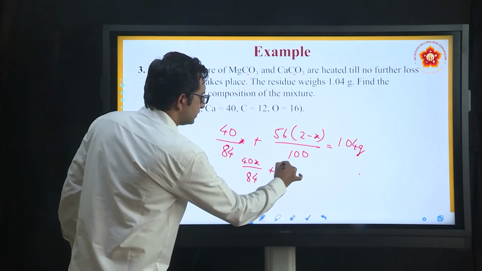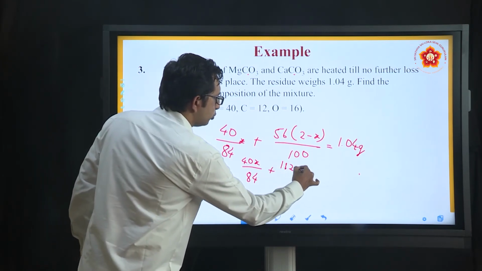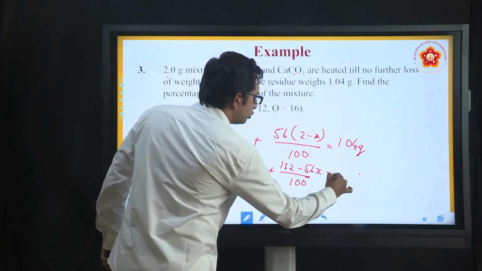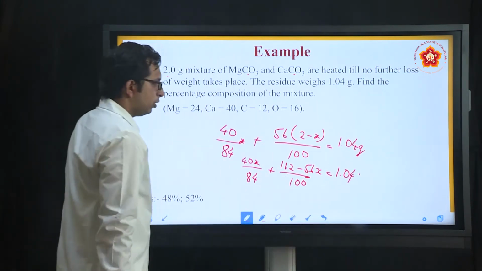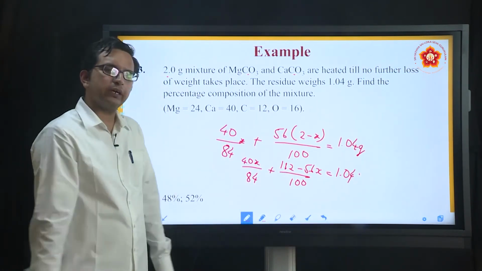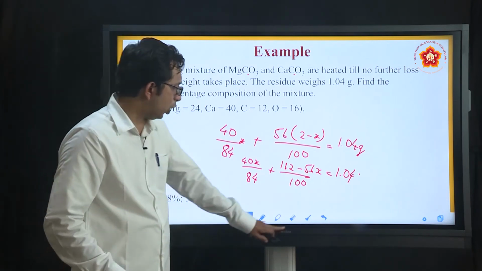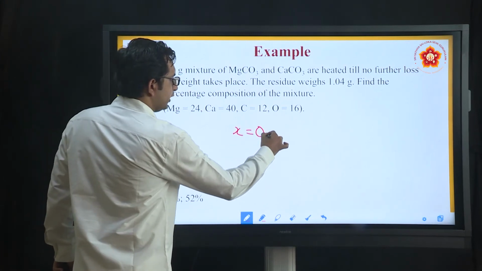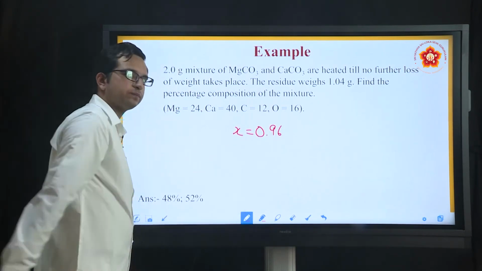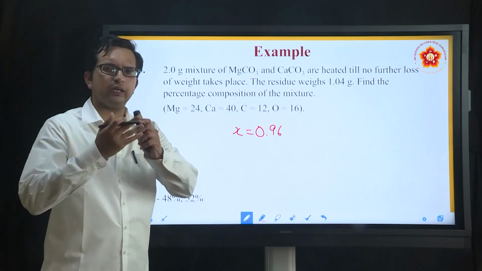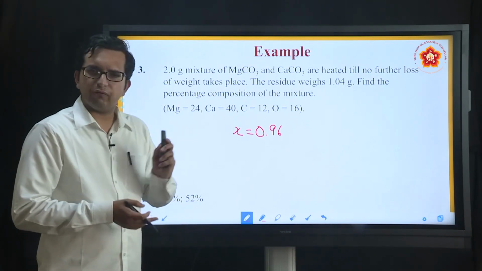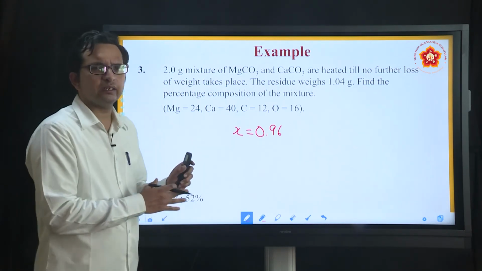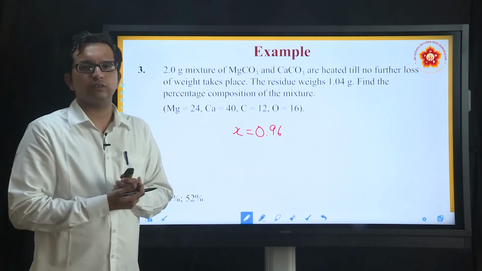40X by 84 plus 56, this can be 112 minus 56X, divided by 100 is equal to 1.04. So, if you take up the mathematical calculations with respect to LCM and all, finally you can get the X value, which is equivalent to 0.96. That mathematics part, with your earlier school level mathematics, you can definitely work on and get X is equal to 0.96, because what we deal with here is the chemical aspects of these concepts.